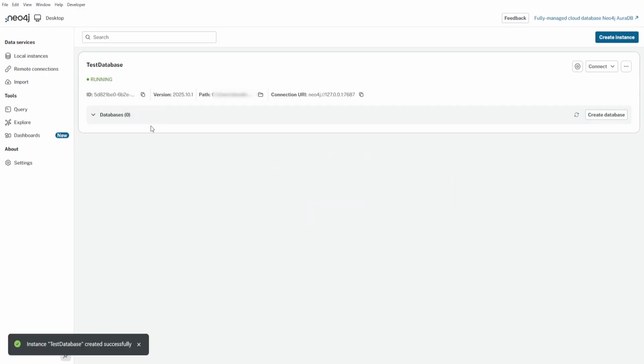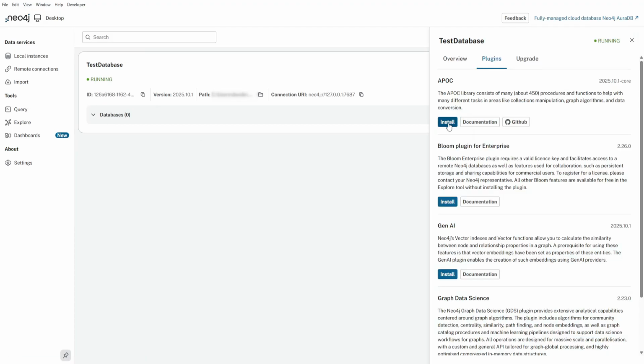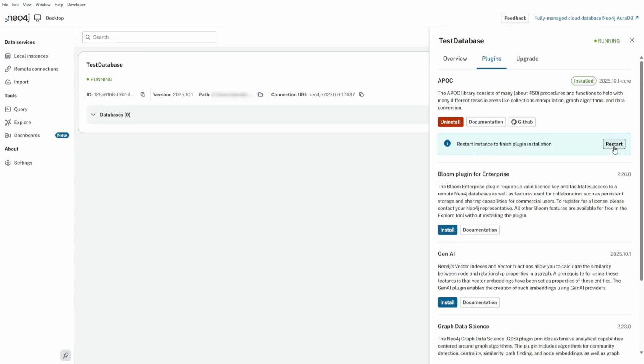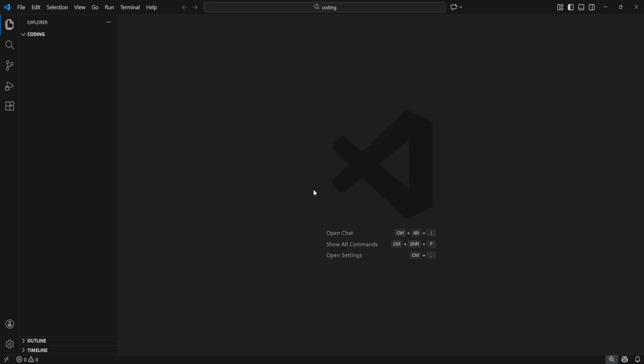When it has been successfully created, you will see the status as running. Once the database is set, we need to add one more plugin, which is APOC. This plugin is useful for things like collection manipulation, graph algorithms, and data conversion. Let's install it. To do that, you need to restart your instance. Now it's time to start coding.